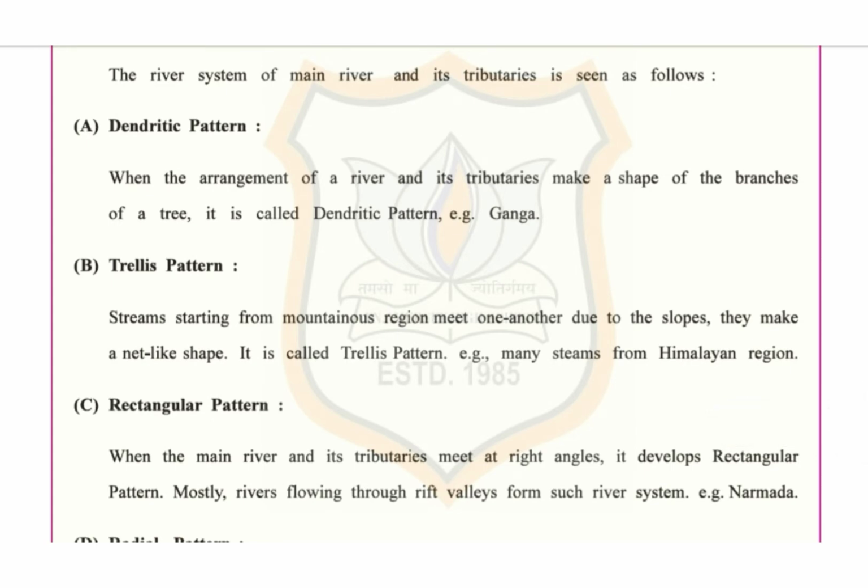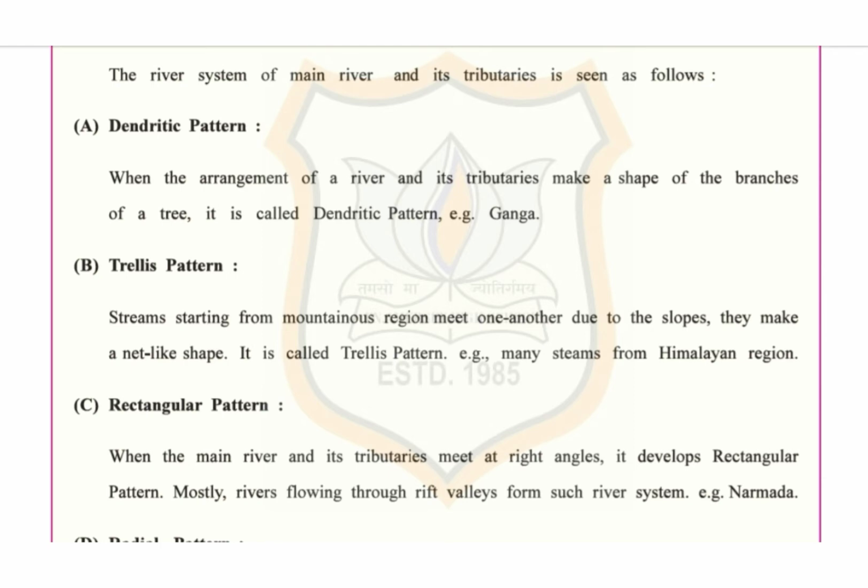Now the first one is dendritic pattern. When the arrangement of a river and its tributaries make a shape of the branches of a tree, it is called dendritic pattern. Example, Ganga river has a dendritic pattern.